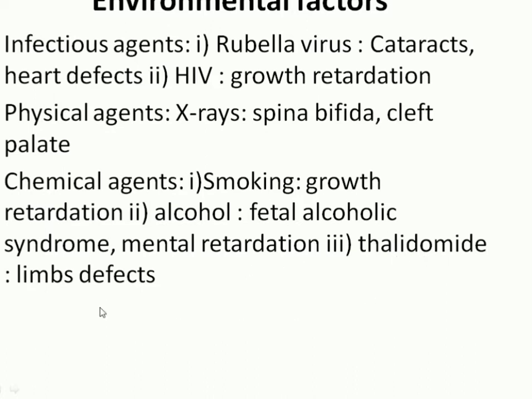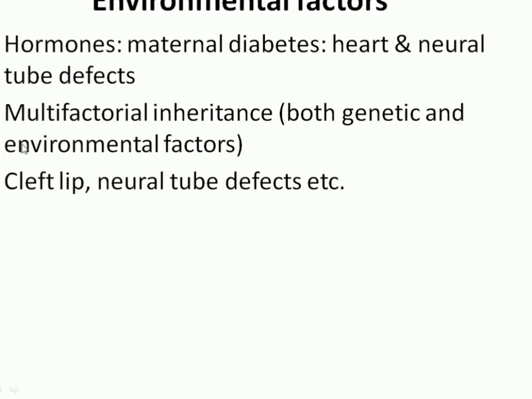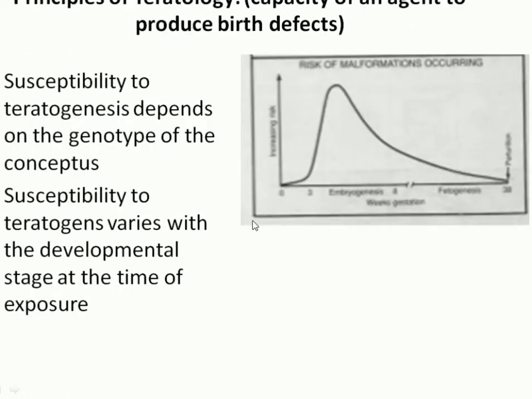Thalidomide causes limb defects. There are a lot of drug, chemical and physical agents; here we discuss a few examples. Hormonal: maternal diabetes causes heart and neural tube defects. Multifactorial inheritance, both genetic and environmental factors, causes cleft lip and neural tube defect.